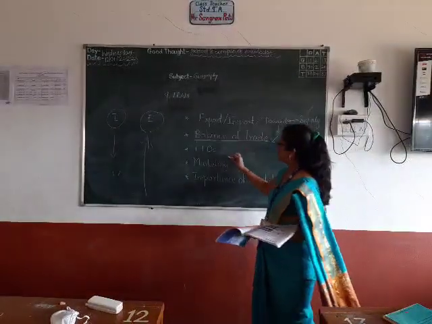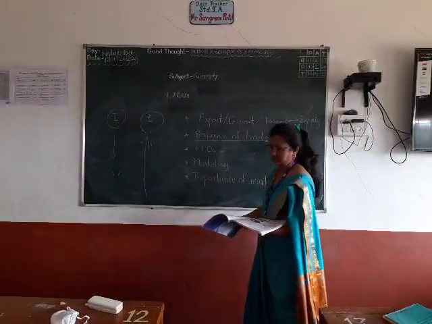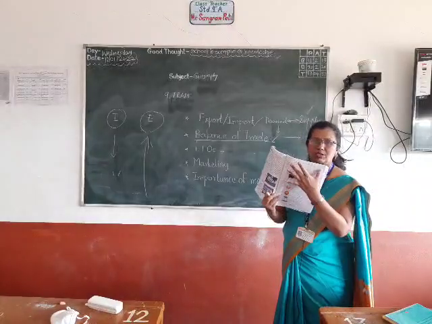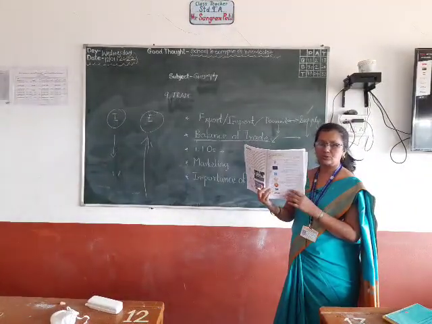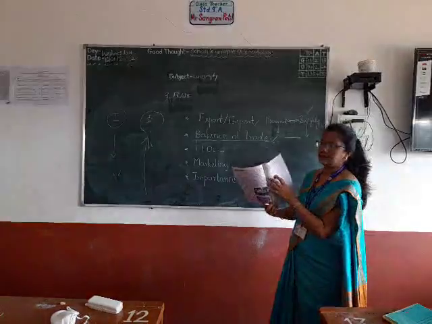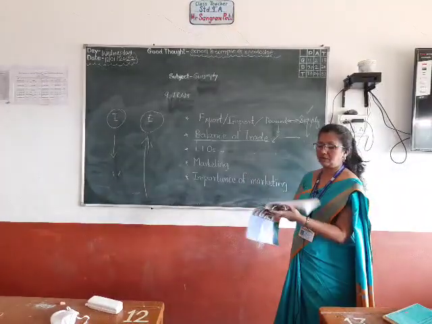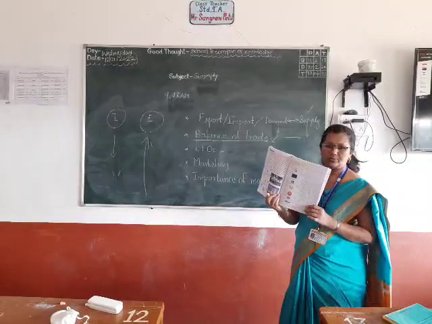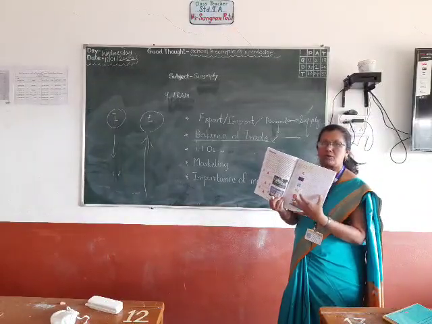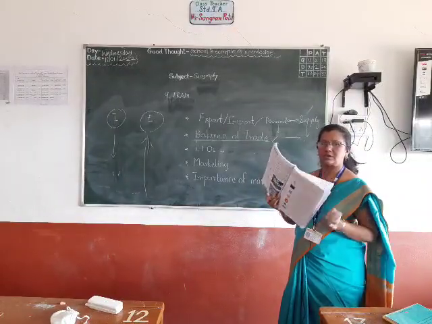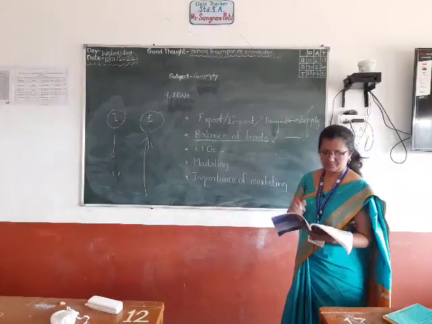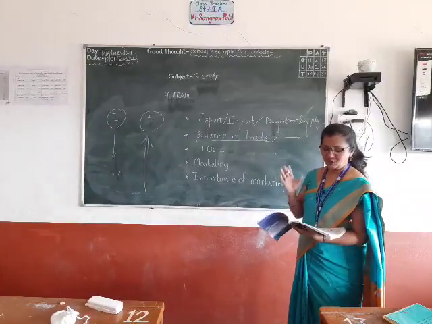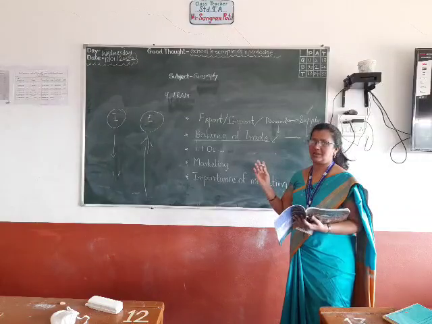Third is international trade organizations. On this page, a table is shown. Okay, study the table carefully, everyone. Read out carefully. You have to draw this table in your notebook. As it is shown, same way you have to draw. We are going to study the table here in deep. Fine, don't worry.